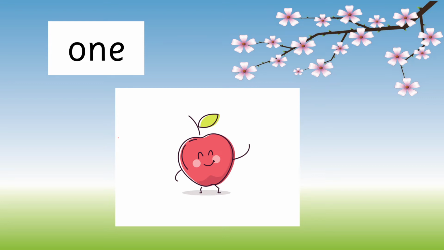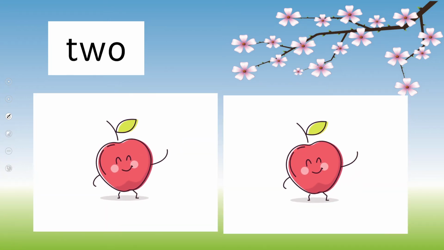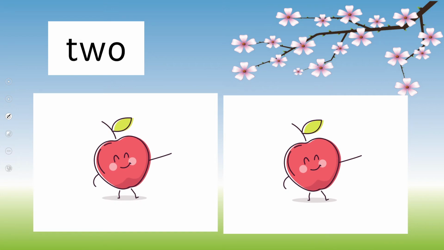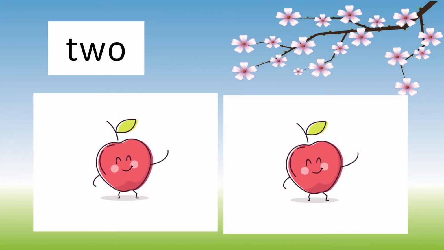Basically, beta, if we count, how many apples are there? 1. The way we write 1 in numbers, likewise we write 1 in words. And how do we spell it? O-N-E, 1. Now, how many apples are there? 2. The way you write 2 in numbers, likewise, we write 2 in words. And how do we spell it?